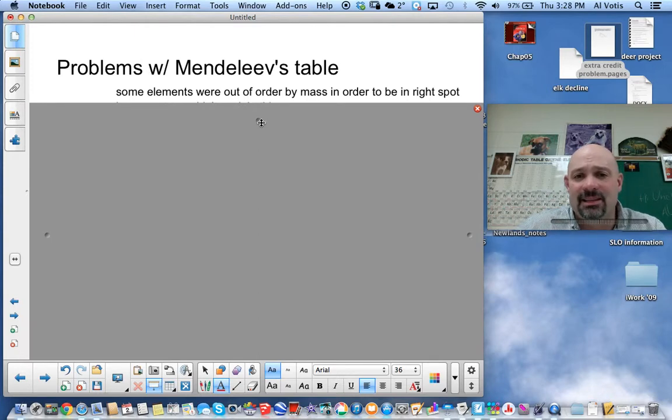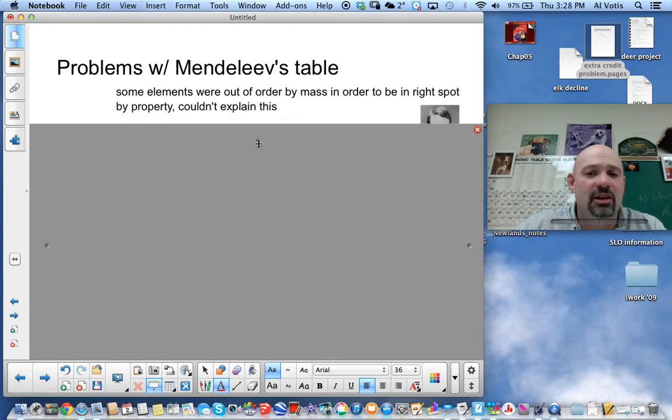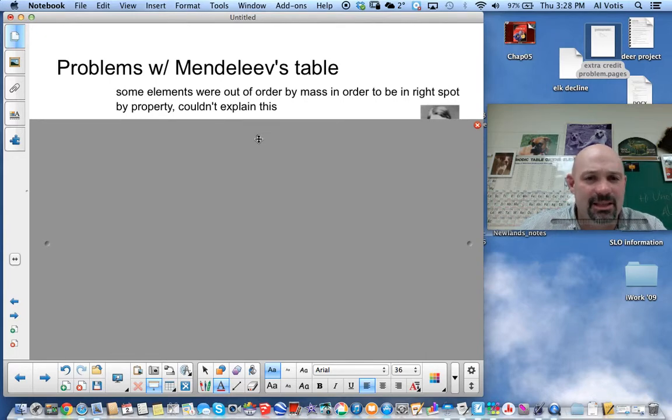So his table is legitimized, and the periodic table looks like, hey, yeah, this all looks pretty good, and it really seems like it works real well, but there was a problem. The problem that he couldn't explain was that some of the elements were out of order. The elements didn't always follow an atomic mass order. He had to have the atomic masses switched around for a couple of elements, and he couldn't explain why that would be. It didn't make much sense to have an increasing atomic mass order, but then have some masses backwards.